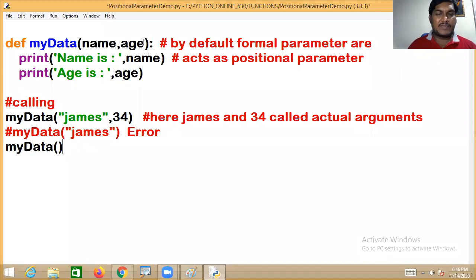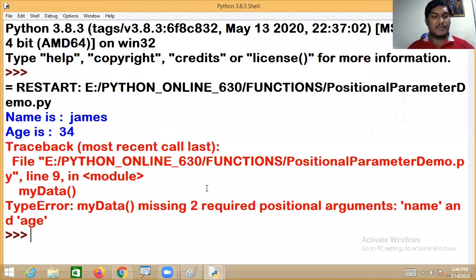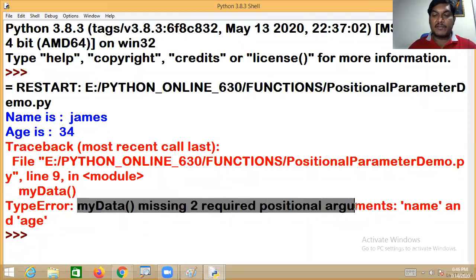Then again you will get an error: my data function missing two required positional arguments, name and age. Go to the run menu and click on run module. Have you noticed that?